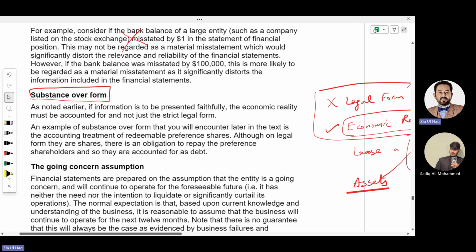So, as noted earlier, if information is to be presented faithfully, the economic reality must be accounted for. We account for transactions on economic reality and not just the strict legal form.